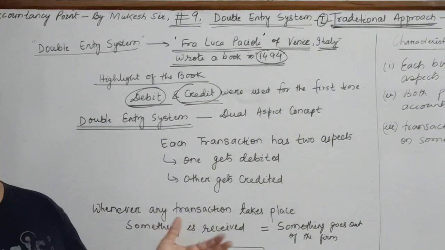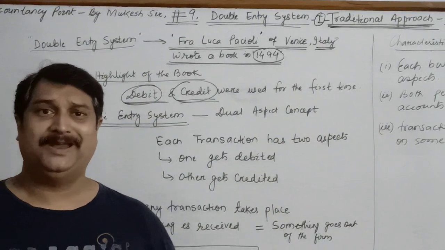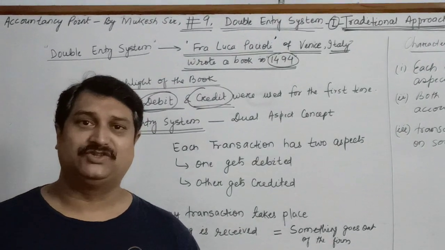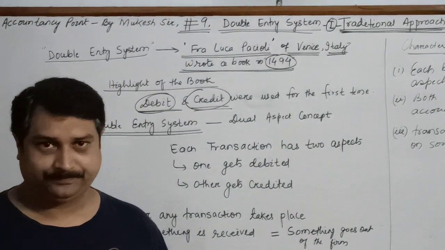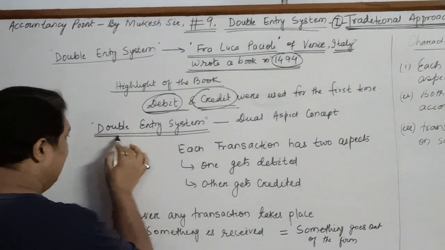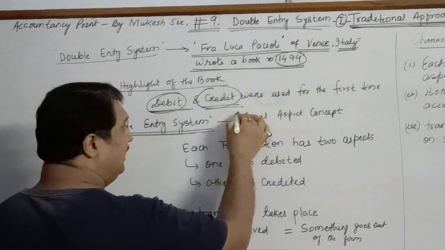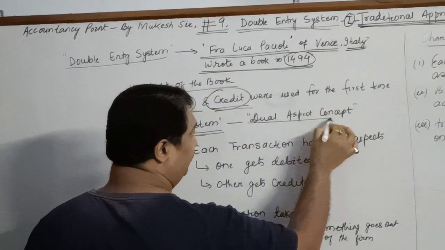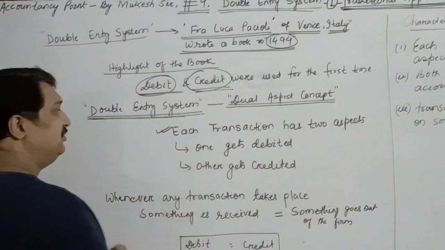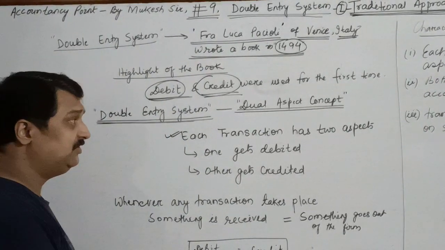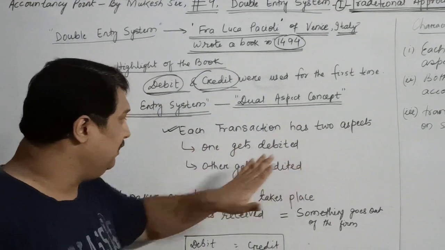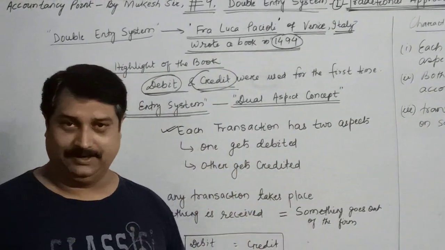Children, in the previous 2 videos which I had made based on accounting equation, if you remember, I had told you that accounting equation is based on the dual aspect concept or the double entry system. So once again, I would highlight the point: double entry system is based on the dual aspect concept. According to this accounting principle, each and every business transaction has 2 aspects. One which gets debited, the other one which gets credited.